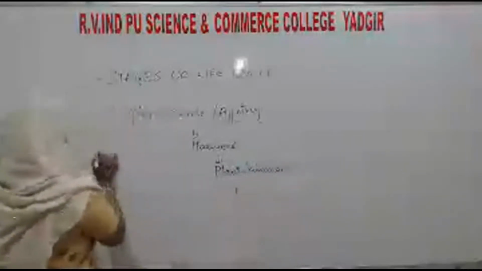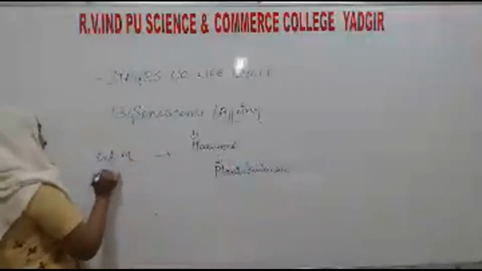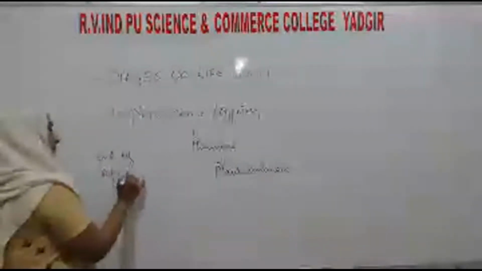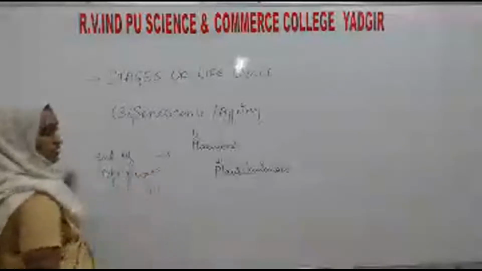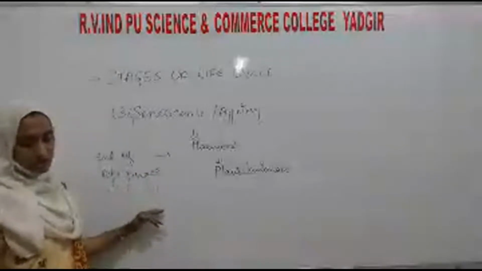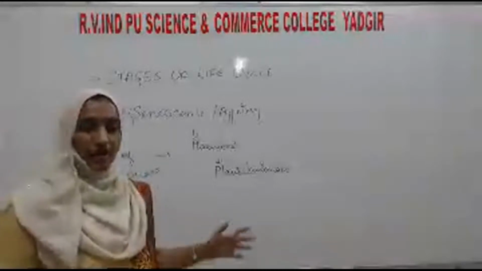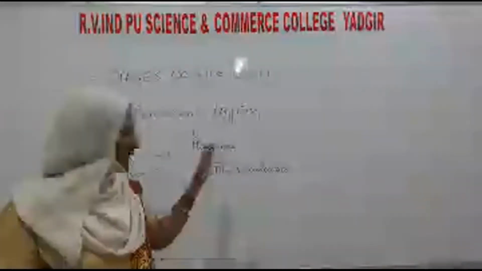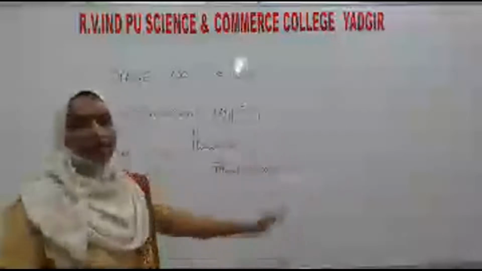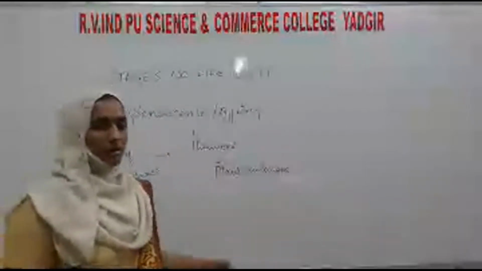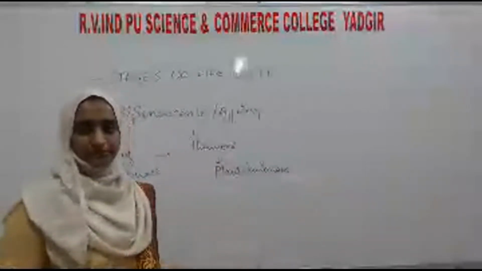That means the end of the reproductive phase. Their physiological activities such as reproduction and growth are going to stop. Then they will become old, and finally they will go for death.